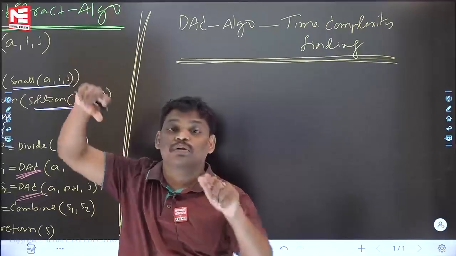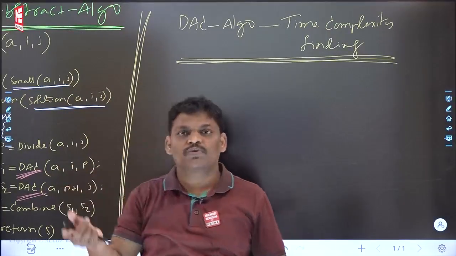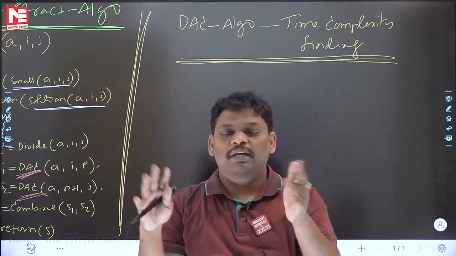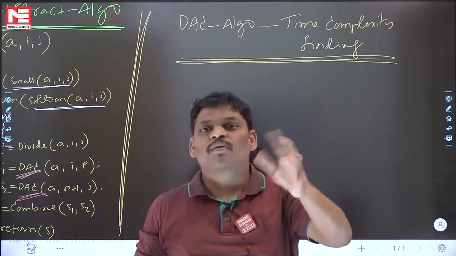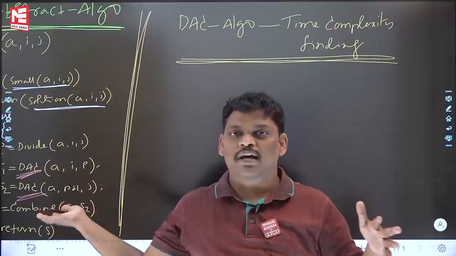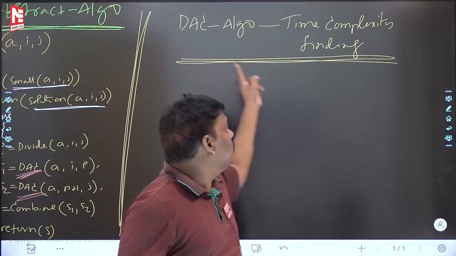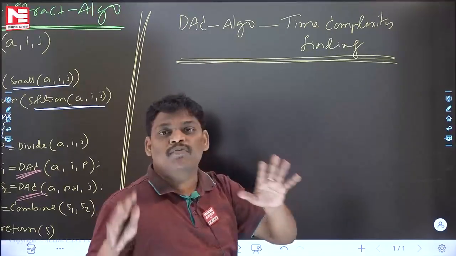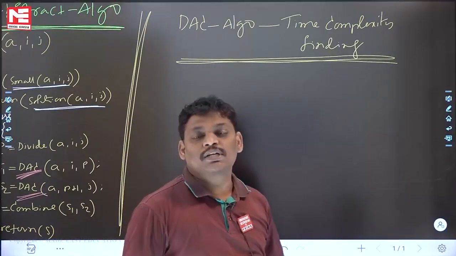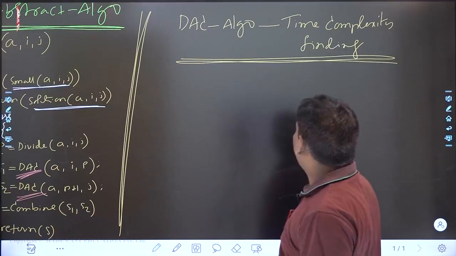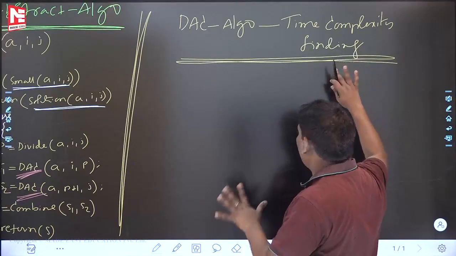Complete code is available. The next question is going to be: this algorithm, whatever he completed, how much time is it taking? If anyone solved his problem using the divide and conquer technique, the next question is going to be how to find out the time complexity. See, how I will explain the time complexity finding of a divide and conquer algorithm now. It is going to be a very interesting one, please take care.